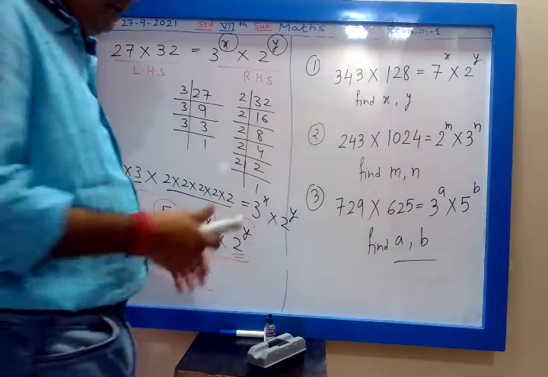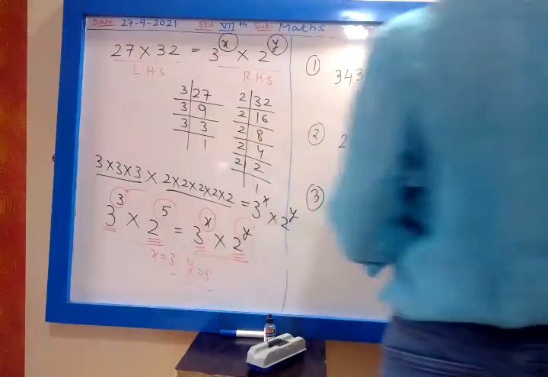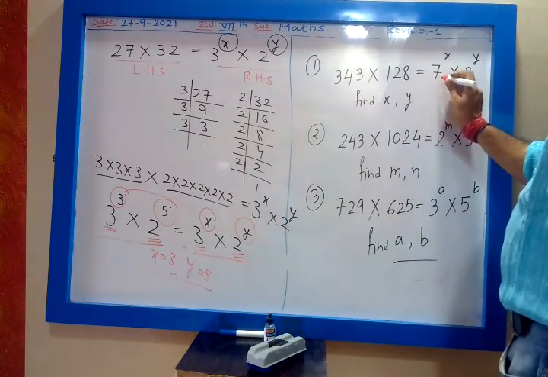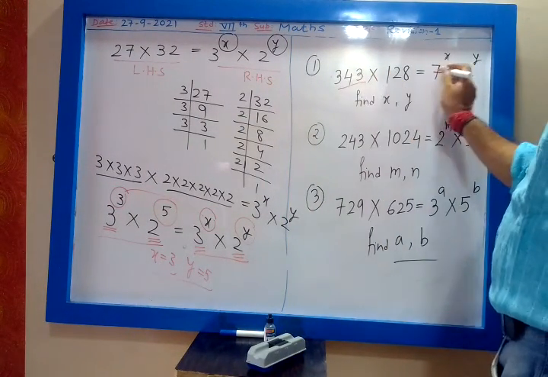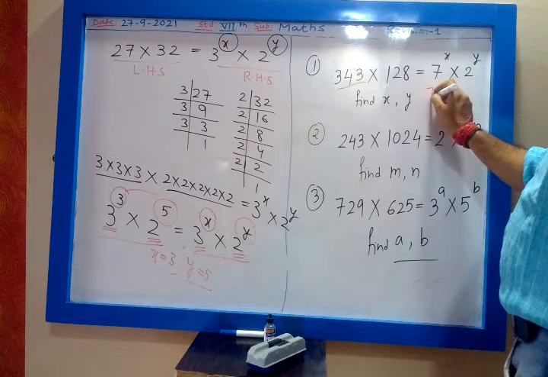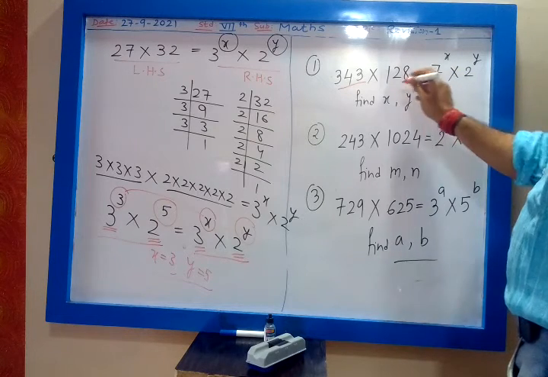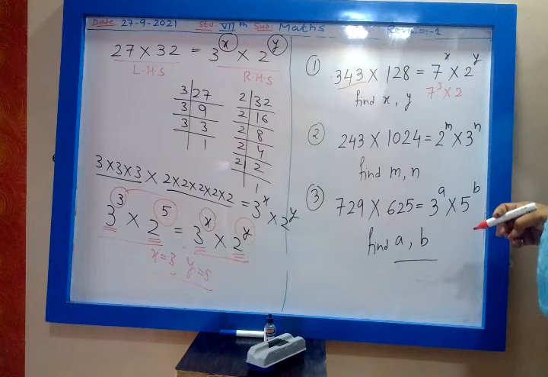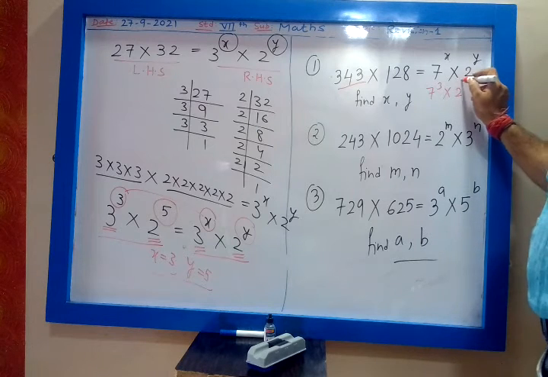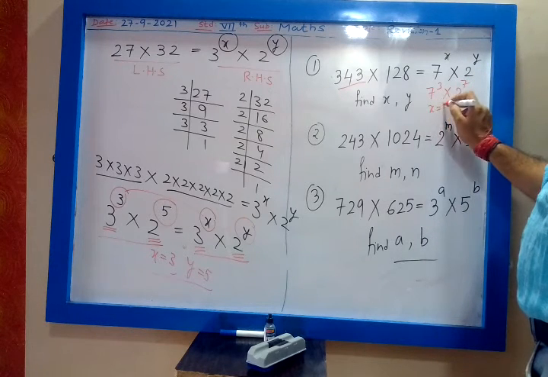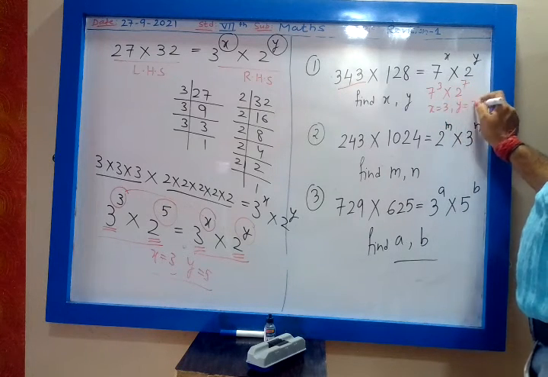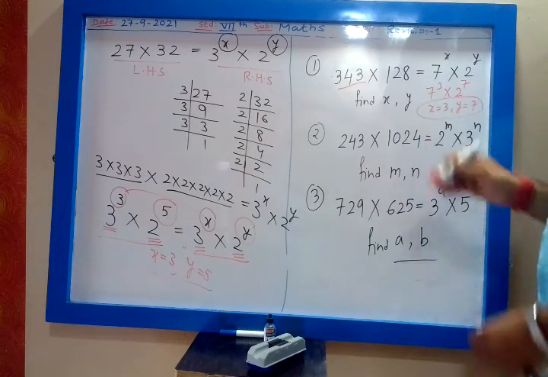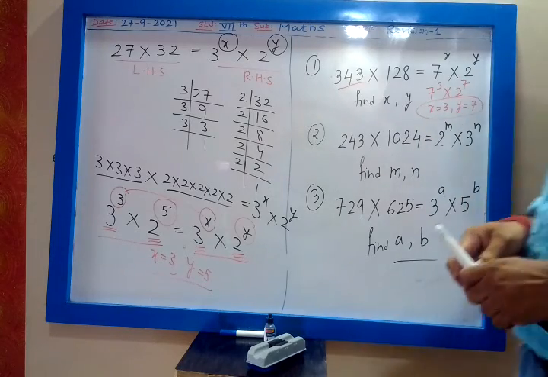First answer: x is 3, y is 7, because 343 will be 7 raised to 3, and 128 will be 2 raised to 7. So x is 3, y is 7. Yes. What about the second one? Send me the answer.